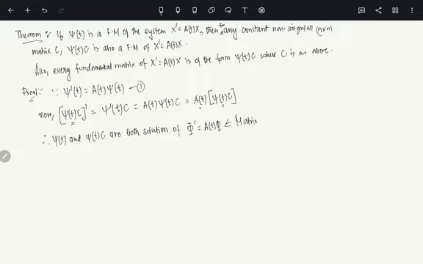Please remember, the fundamental matrices satisfy the matrix differential equation.